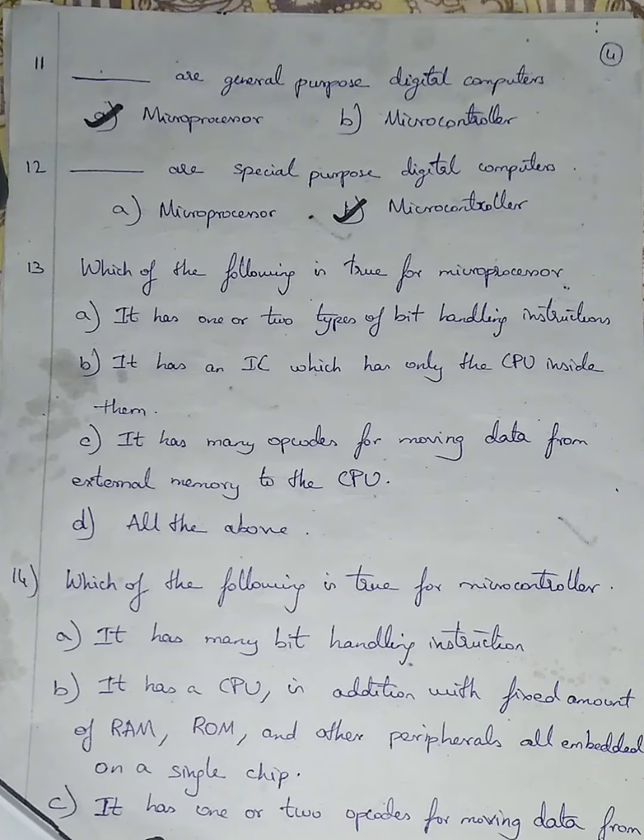Moreover, options A and C are also right. It has only one or two types of bit handling instructions, and it has many OP codes for moving data from external memory to the CPU. OP code means some set of codes that are used for transferring of data. So I'm going with option D, all the above.